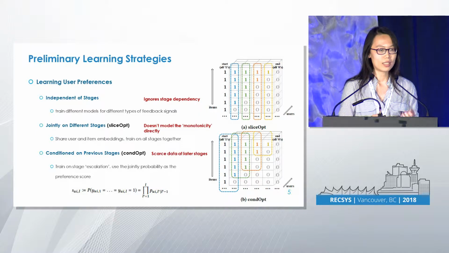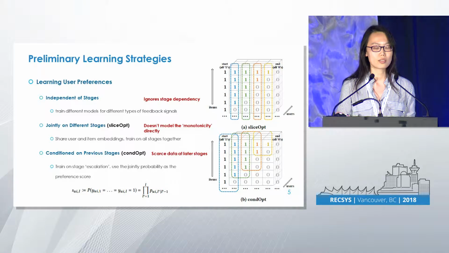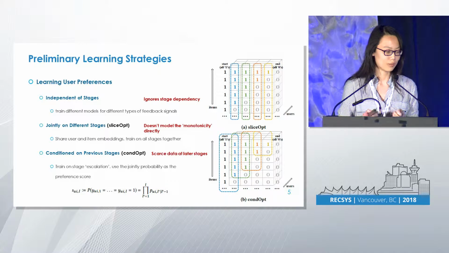We can also consider a matrix factorization with item embeddings and user embeddings. We can share the embeddings across all the stages and train one big model on all the stages, so it's a joint training. But this kind of learning strategy doesn't directly model the monotonic structure we have observed.